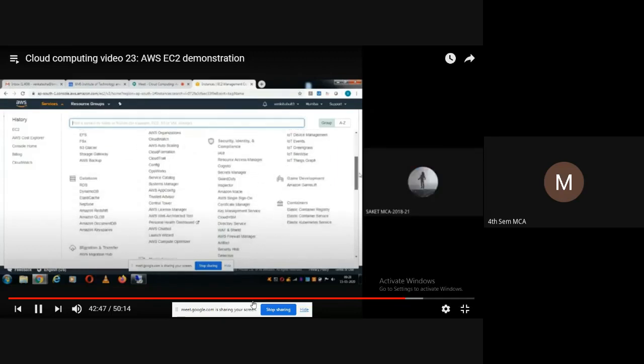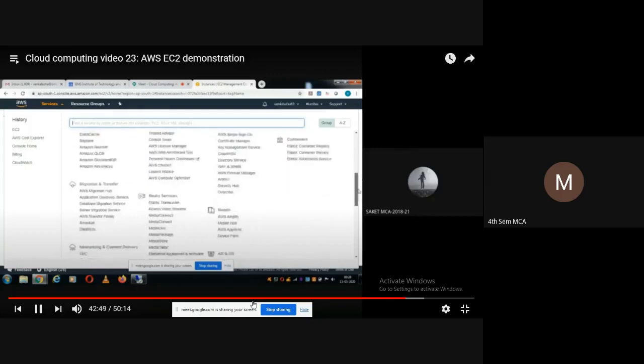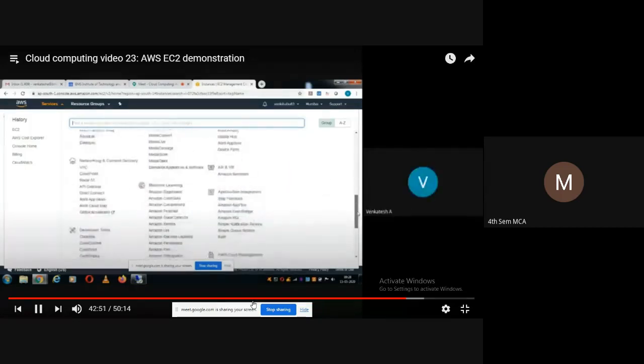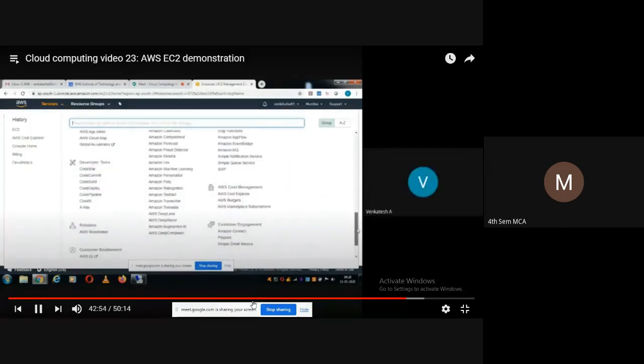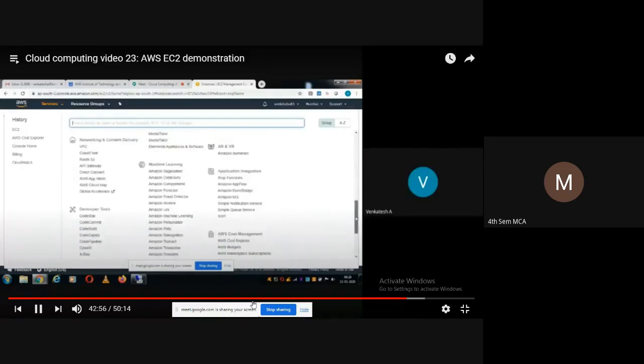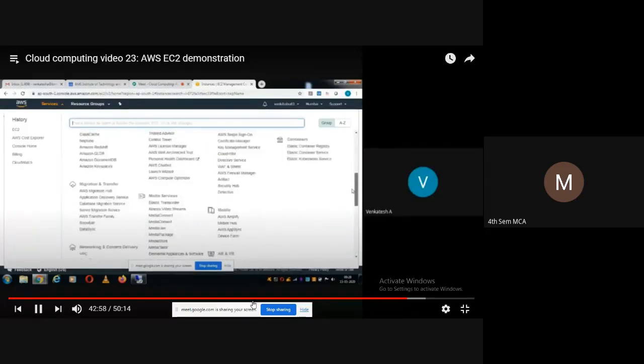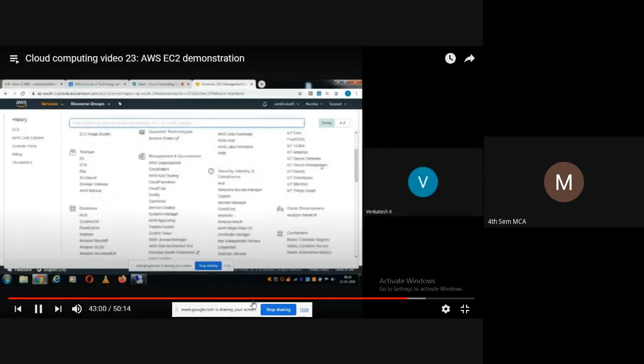It's under Management and Governance, sir. There are too many options, and we are not that frequent. Management and Governance. Where is it? Yeah, CloudWatch. Here it is, under Management and Governance: CloudWatch.